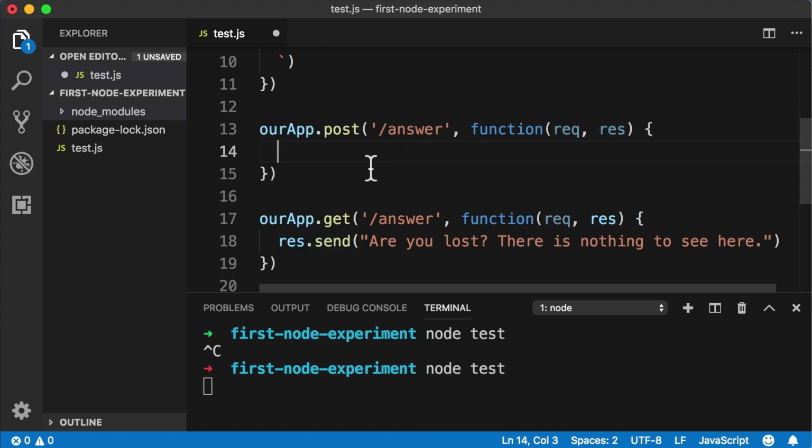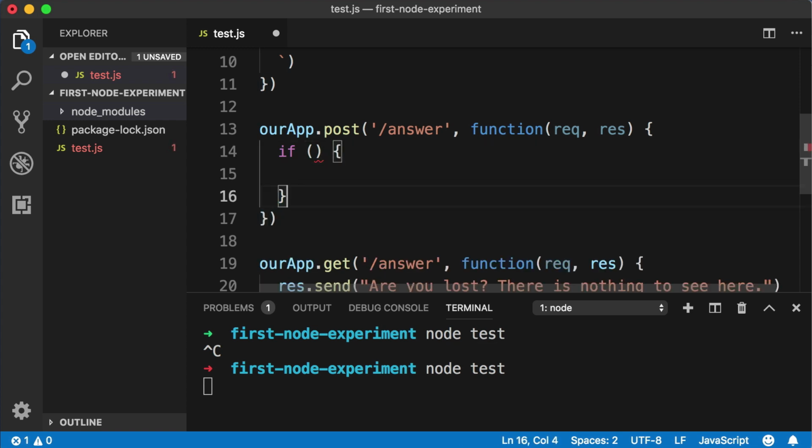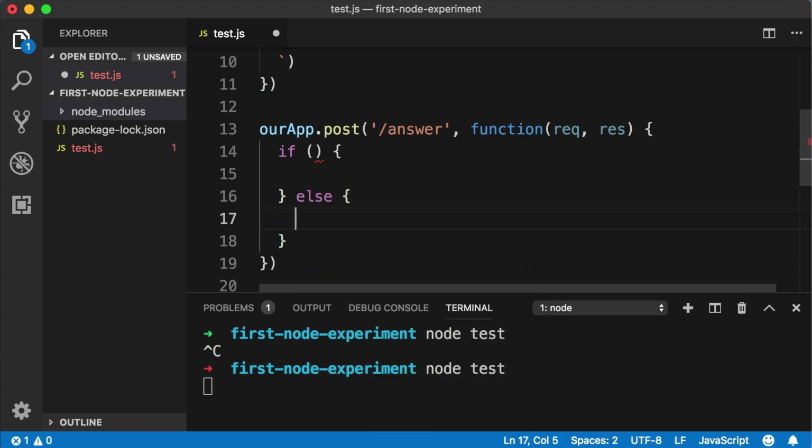So now we just have an empty body of the function, because before we send back a response, we need to decide if they typed in the correct answer or not. So we know that in JavaScript, we have a tool to do just that, and that is the if statement. So let's say if, parentheses, curly brackets. Inside the curly brackets, let's drop down. Right after those curly brackets, we can say else, new set of curly brackets. Okay, and let's fill in the condition. So in the parentheses, right after the word if, let's say if x == blue. Now, I just typed in x as a temporary placeholder.